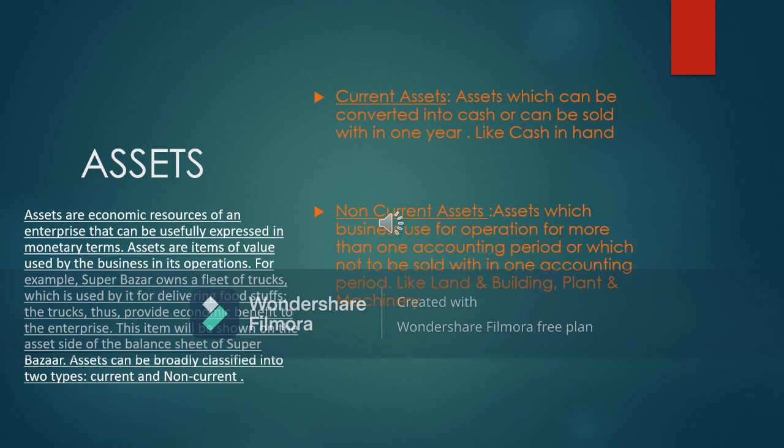Now further, assets can be broadly classified into two categories: current assets and non-current assets. Current assets simply means assets which can be converted into cash within one accounting period or within 1 year, like cash in hand and stock in hand. Non-current assets are just the opposite of current assets, which cannot be converted into cash within one accounting period or within 1 year. We will use these types of assets for a long time, like land and building, plant and machinery, like the truck which I gave you as an example. So these types of assets are called non-current assets.